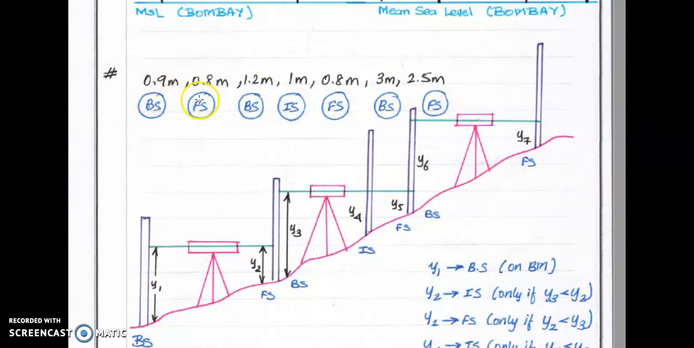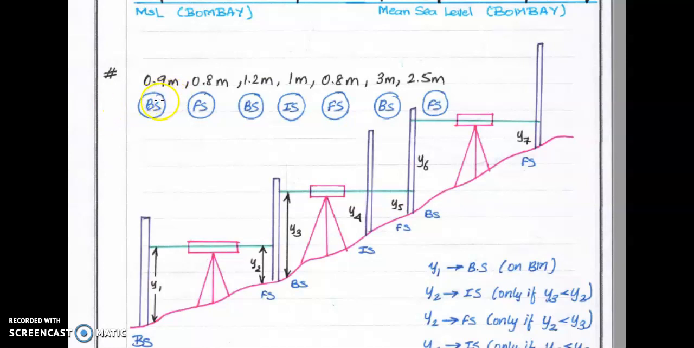First reading 0.9, next 0.8, then 1.2, 1 meter, 0.8, again increases to 3 meter and 2.2. So initially it decreases, again increases, decreases. It means that the gradient is not normal. There is a steep gradient.